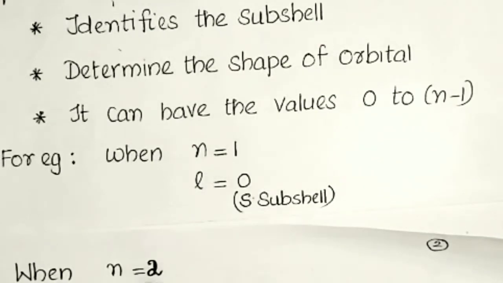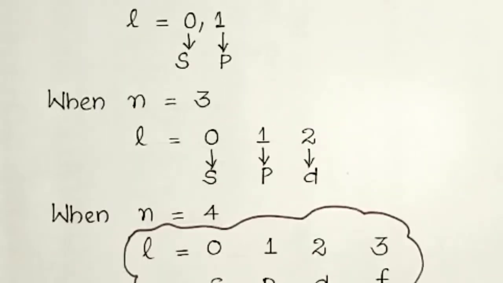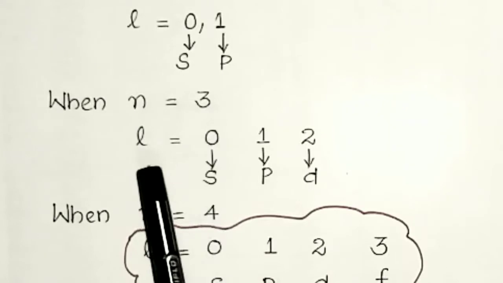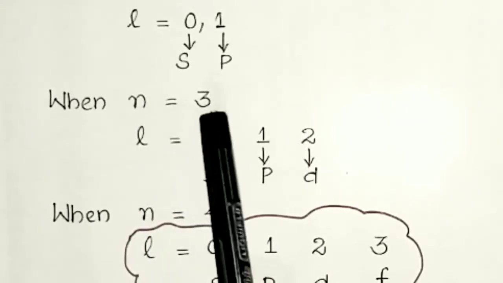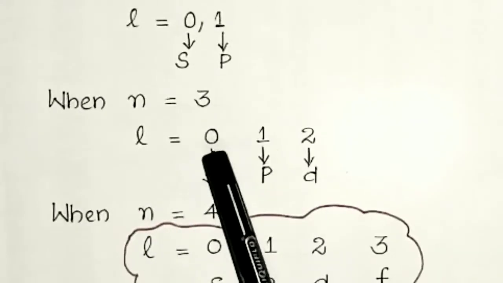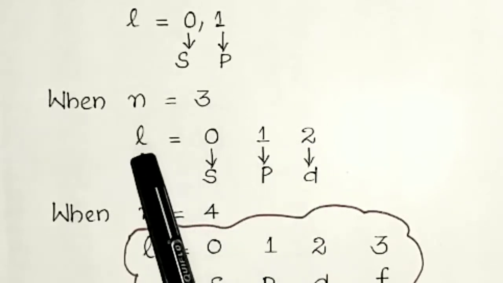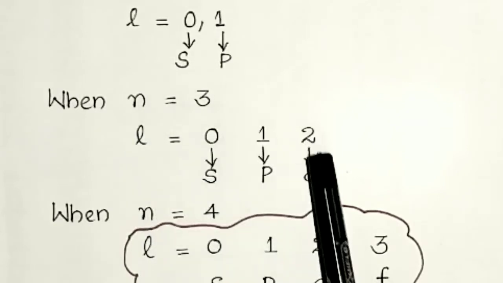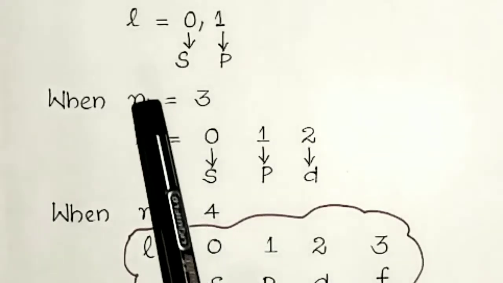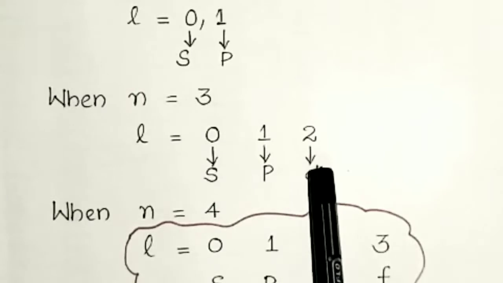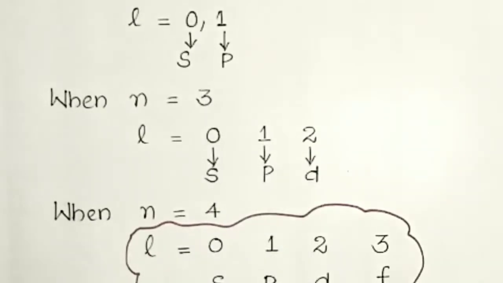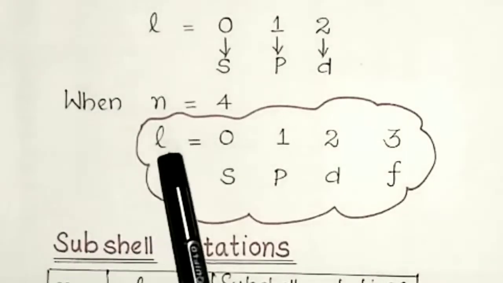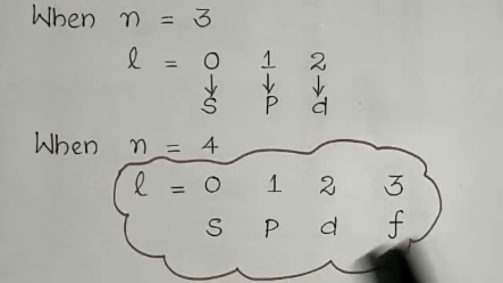Then when n is equal to 2, there are two subshells, S and P. Similarly, when n is equal to 3, then L can have the values 0 up to n minus 1, that is 0, 1, 2. When L is equal to 0, it is the S subshell, L is equal to 1 the P subshell, L is equal to 2 the D subshell. So when n is equal to 3, three subshells are present: S, P and D. Then when n is equal to 4, we get the values up to 3.